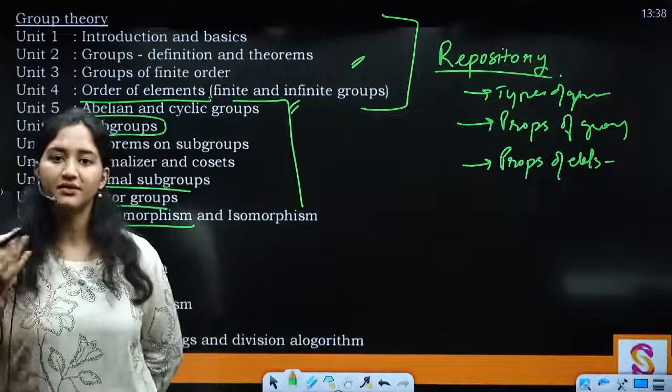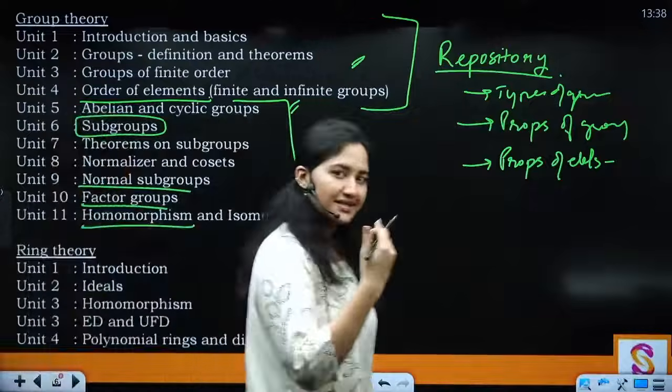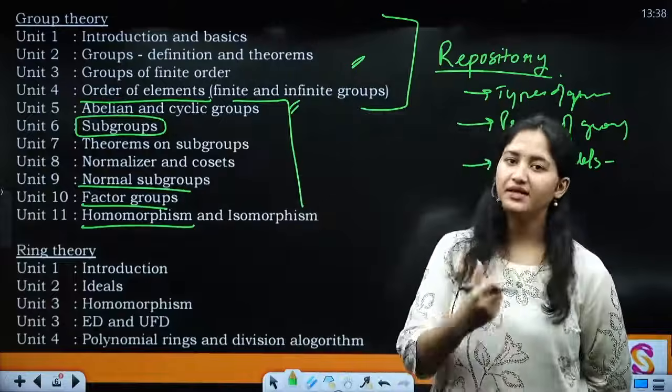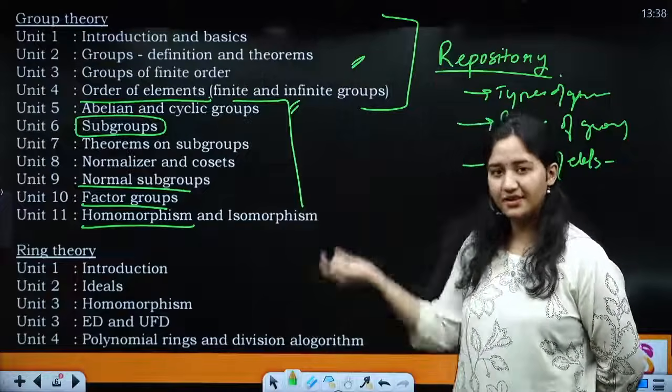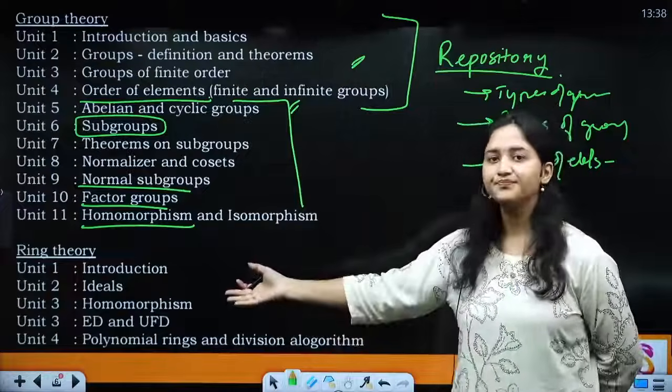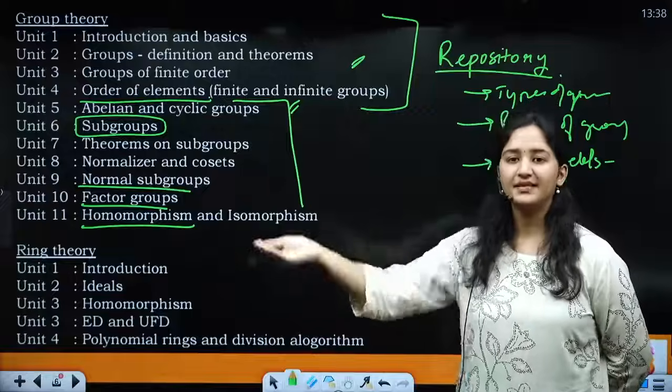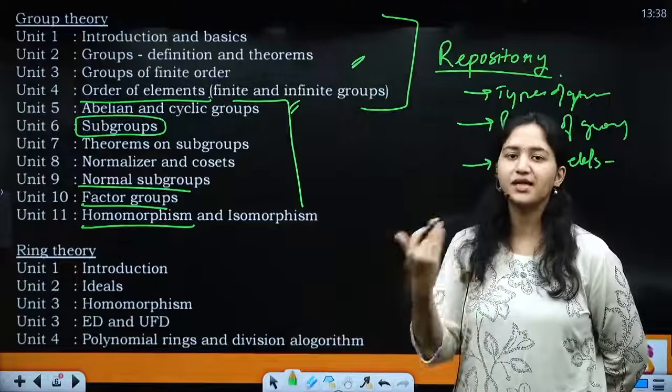So in ring theory, we are not going to be taking up as many examples as we take in group theory, right? Because we are very well versed with the properties of groups, we are going to move straight to the more complex properties associated with rings.